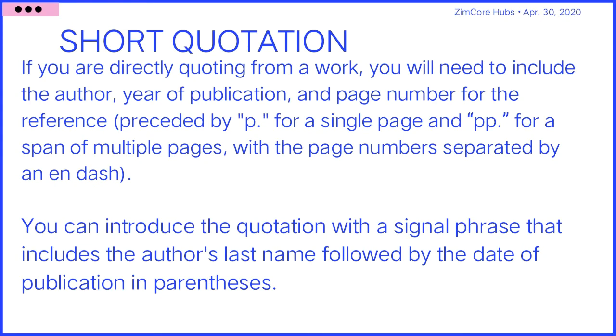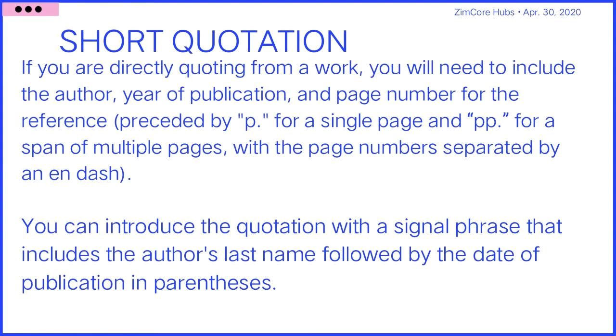Short quotation. If you are directly quoting from a work, you will need to include the author, year of publication, and page number for the reference, preceded by p. and then a period for a single page, and pp. and period for a span of multiple pages, with the page numbers separated by an en dash.